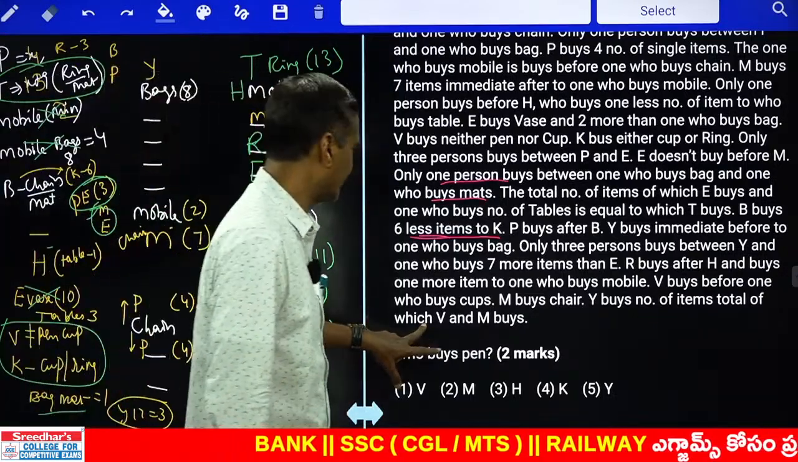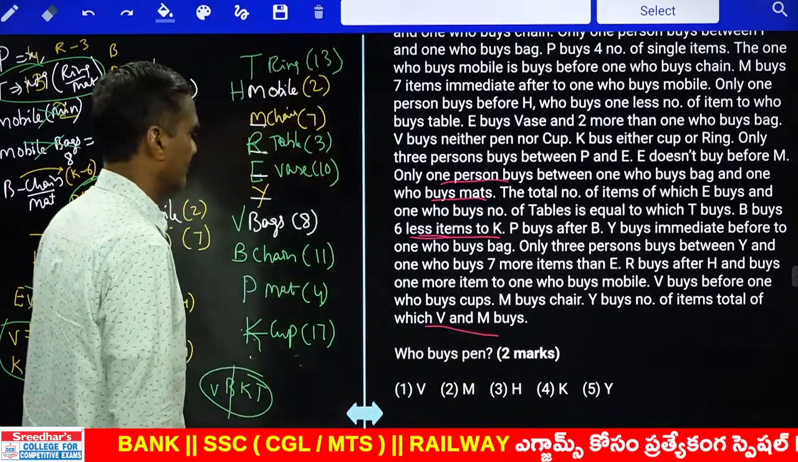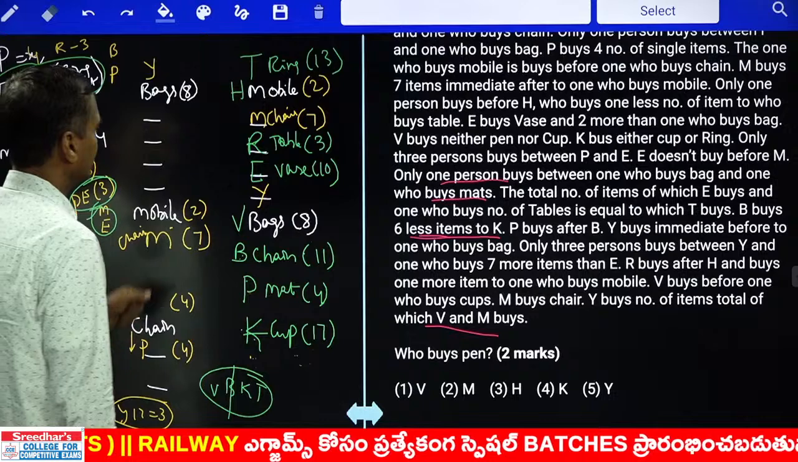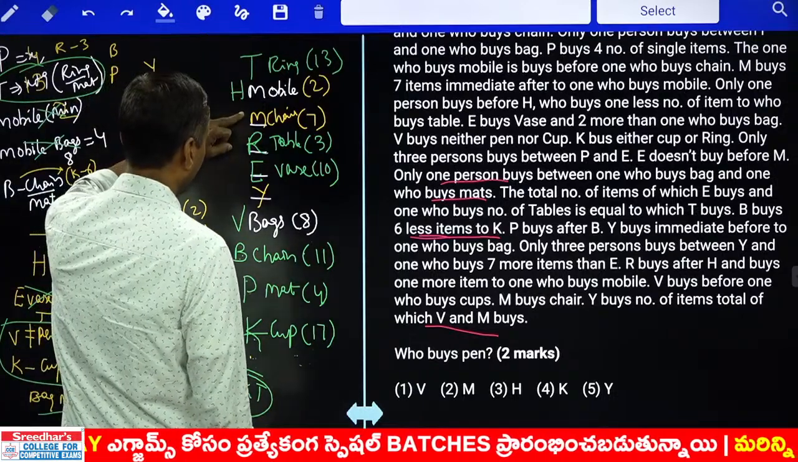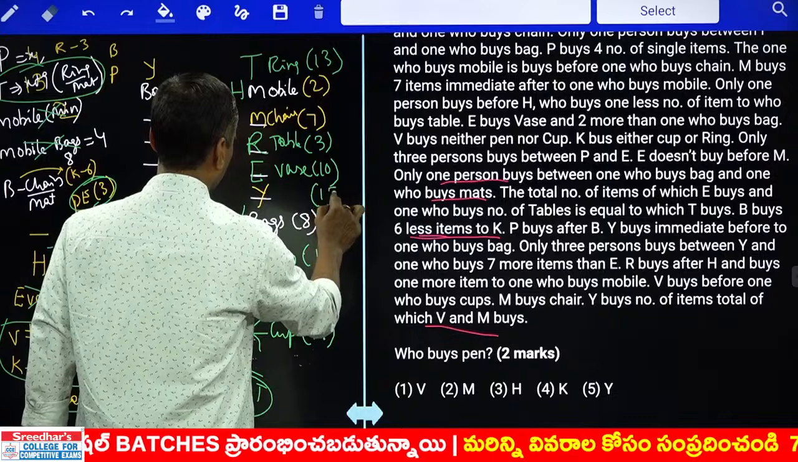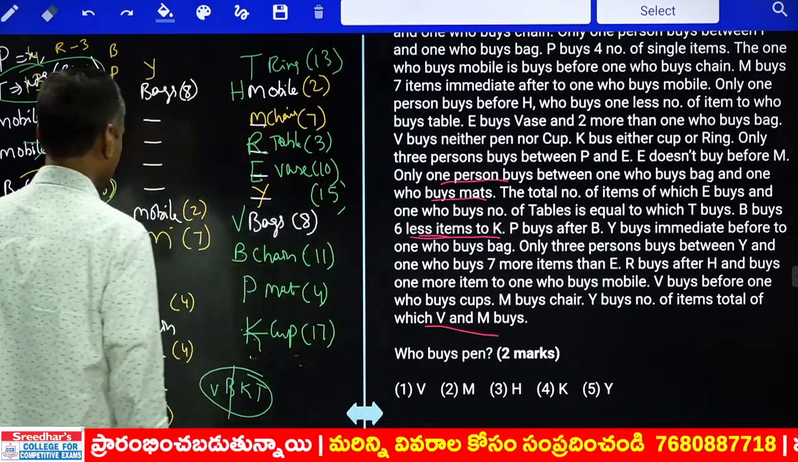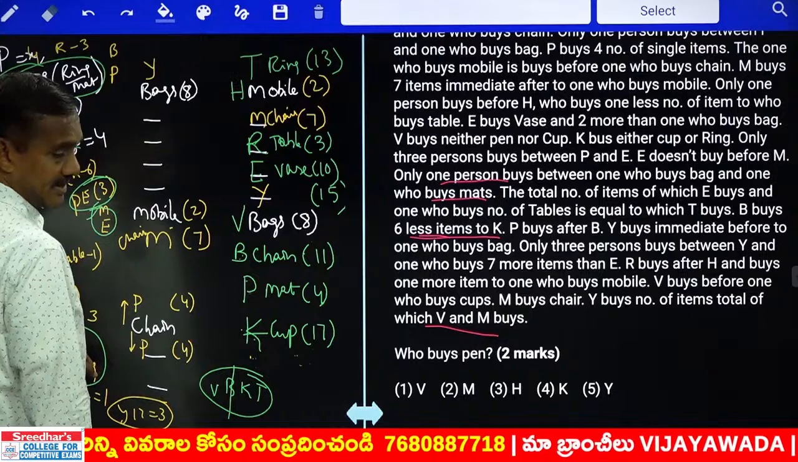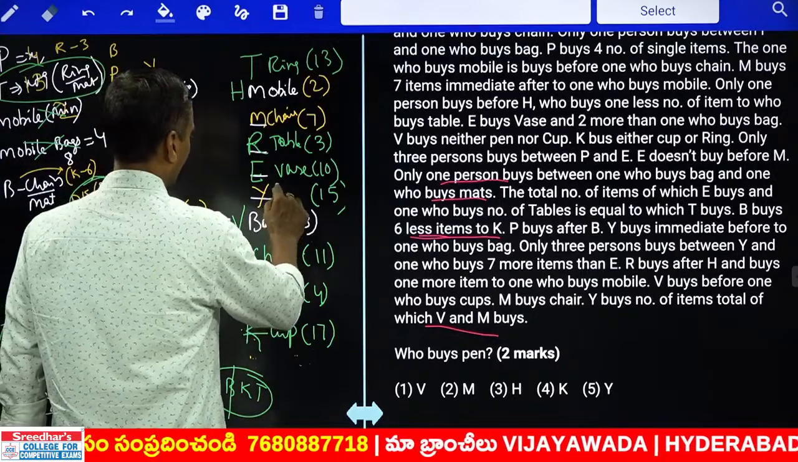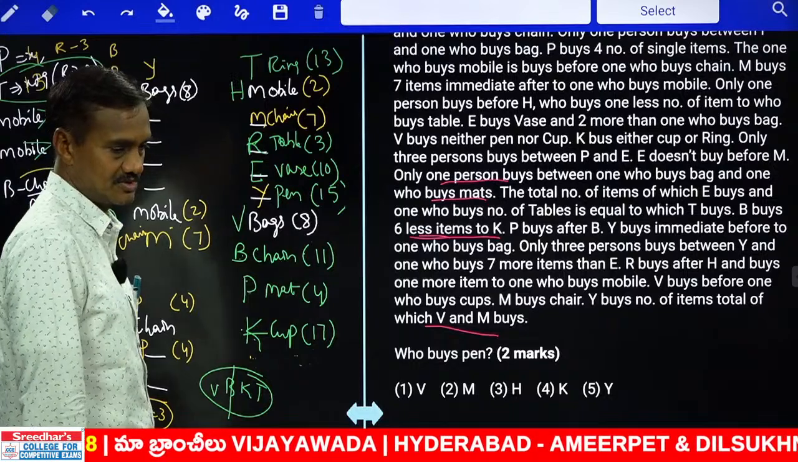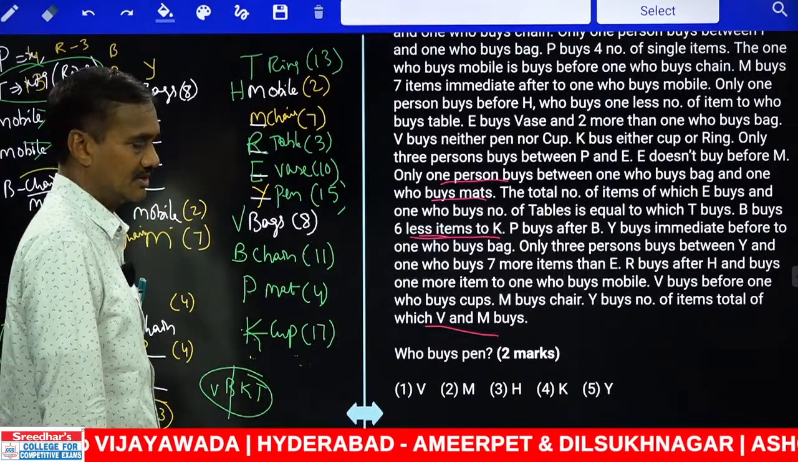Y buys number of items total equals to V and M. Y is total between V and M. V and M, 8 and 7, 8 plus 7, 15. Now this person buys 15. Now, what is this one? Now V neither buys pen. Hence the leftover is pen, Y buys pen. Now which is 15 in number. Now this is the final arrangement.